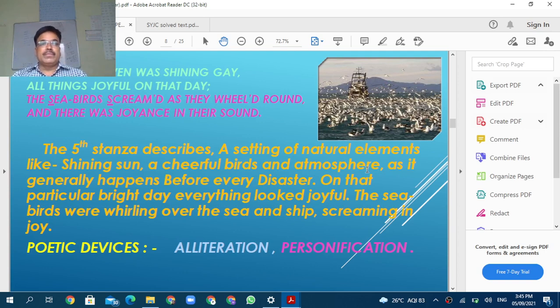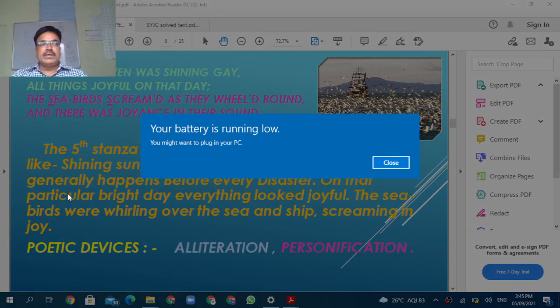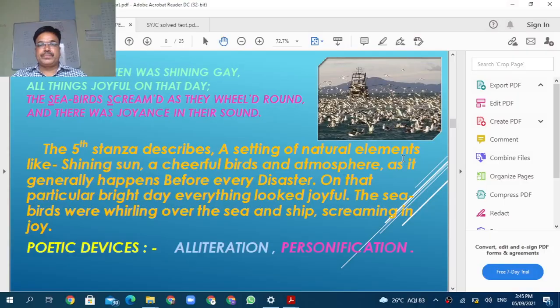Is that right or not? But shining sun, cheerful birds and atmosphere, it will generally happen before every disaster. On that particular bright day, everything looked joyful. The seabirds were whirling over the sea, screaming in joy. In this way, see what is said here: everything was going on well. The birds were whirling around.